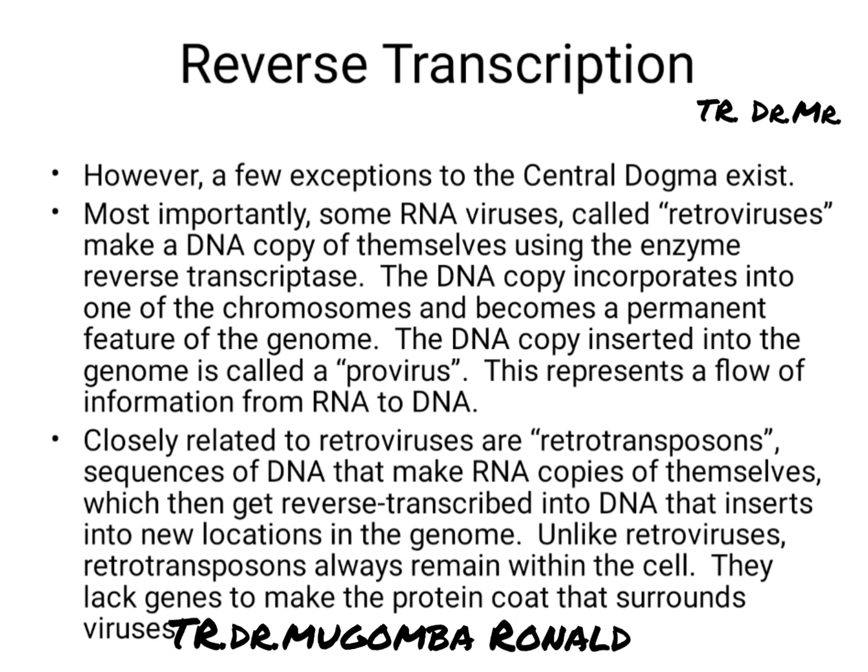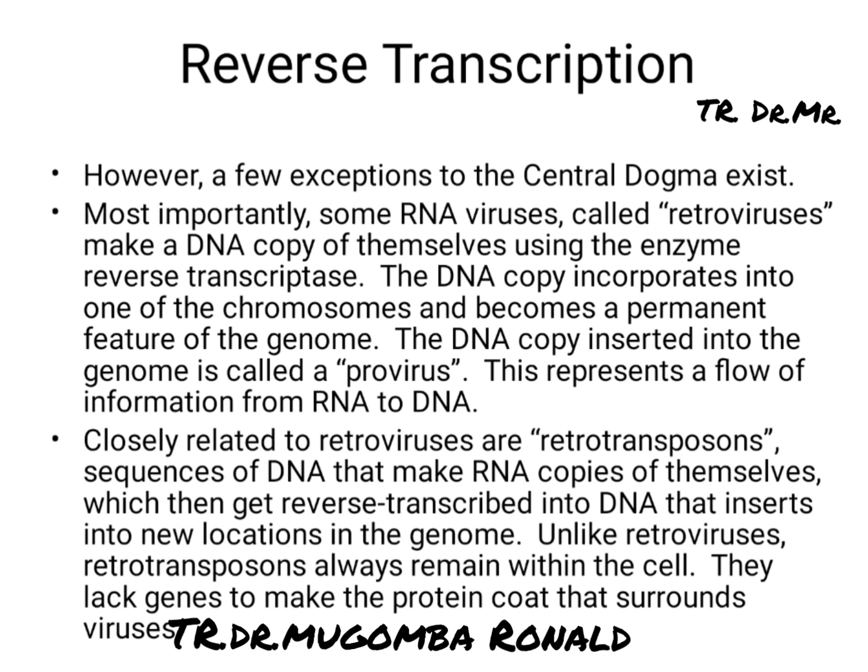When we looked at the central dogma, we said that we move information from DNA to RNA, and from RNA we finally go to protein. For these retroviruses, which do not have DNA in them, they make copies of DNA using their RNA in the presence of an enzyme known as reverse transcriptase. So we are moving from RNA back to DNA, and from DNA again to RNA, and then finally to making a protein.